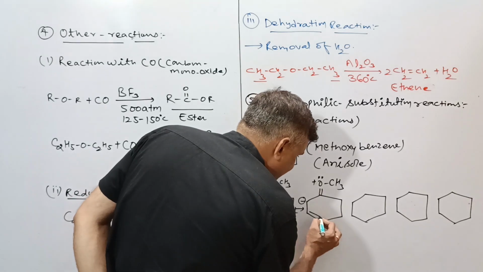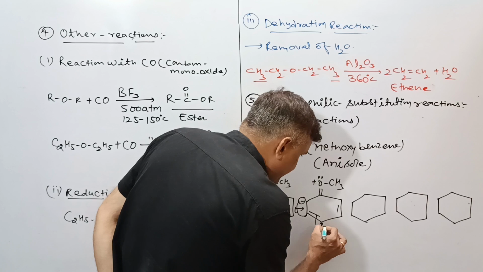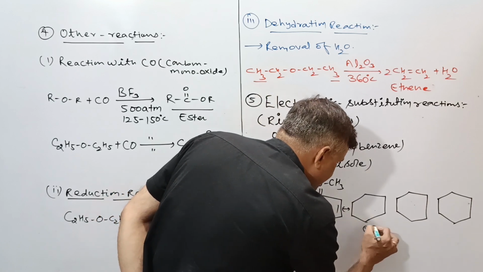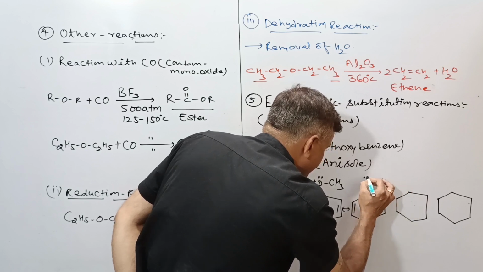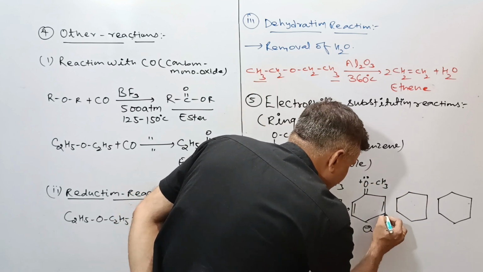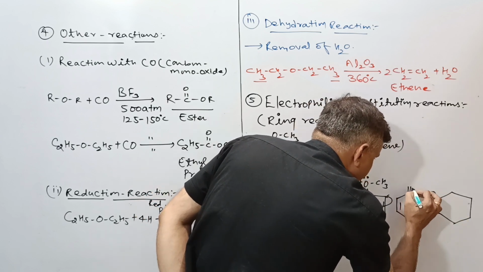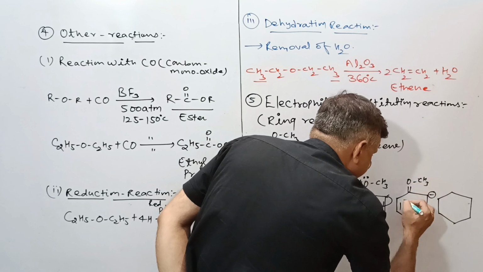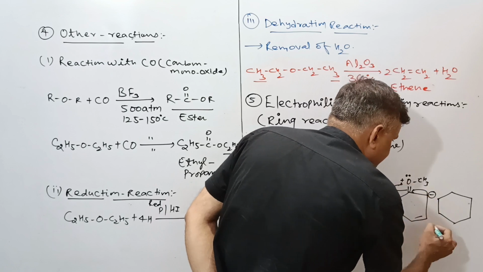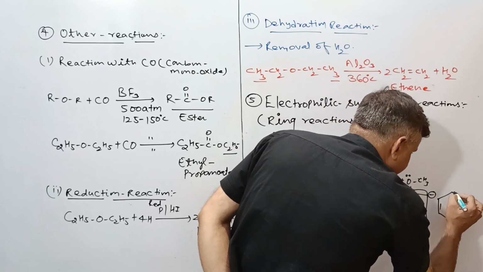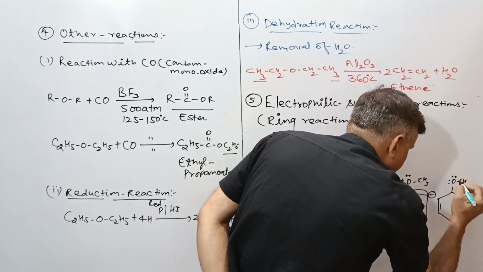So the next position will be as follows. Further इसने यहाँ donate किया तो ये शिफ्ट हो गया, ये minus double bond, OCH3 lone pair, positive charge. Further donate किया तो ये शिफ्ट कर गया, minus double bond, this is the double bond, this is the CH3, lone pair, one positive charge. अगेन donate किया तो initial के similar structure बनेगा, this is as follows, OCH3 with the two lone pairs.